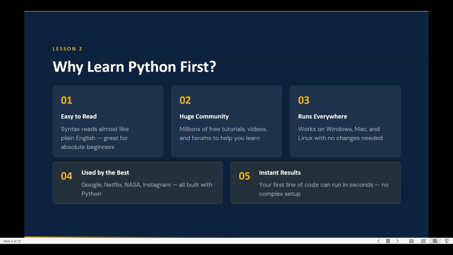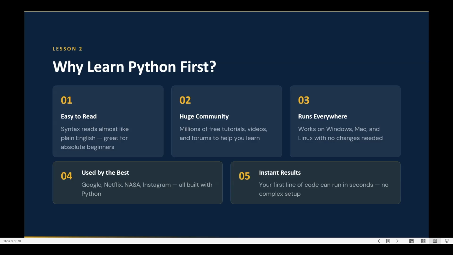The fifth point is instant results. You can run your line of code in seconds. There is no need of complex setups. If you're writing a line of code, you can just run it in seconds. These are the five main points for why we should learn Python. That's why Python is taught in the first semester of every college or university for BTech students and other students in the BTech field.